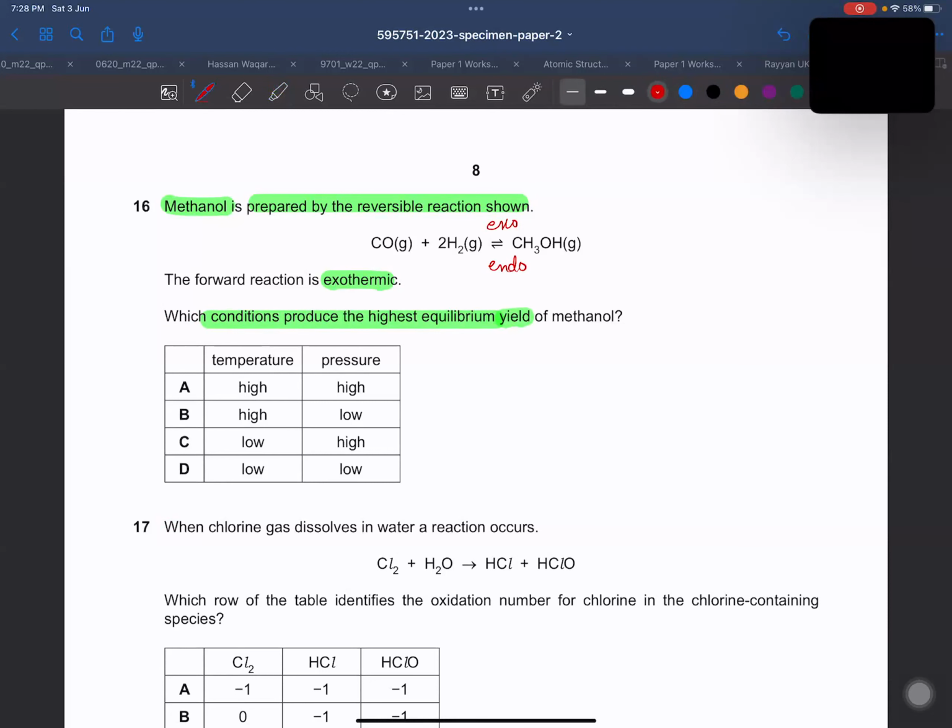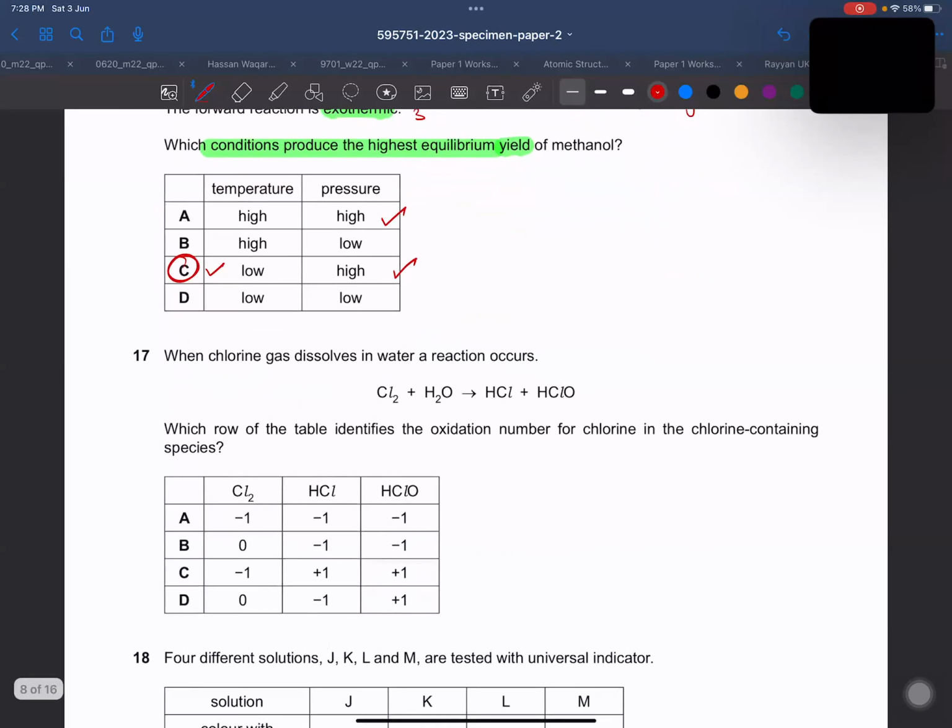The forward reaction is exothermic, so definitely the temperature required is low. Low temperature is required. And if you calculate the number of moles of gases, 1 plus 2 would be 3, and over here we have 1. So if we increase pressure, definitely it will move towards the lesser number of moles of gases. So the pressure would be high and the temperature should be low. So the right answer would be C.